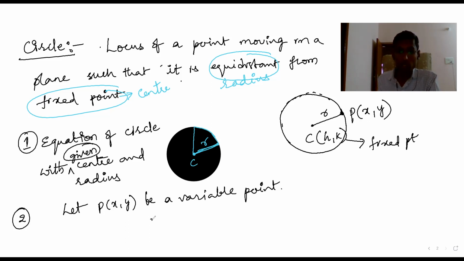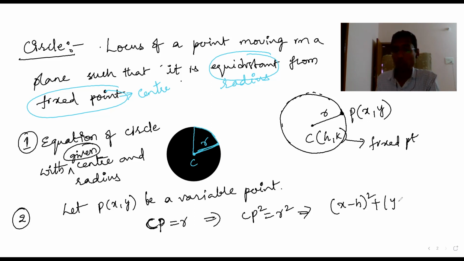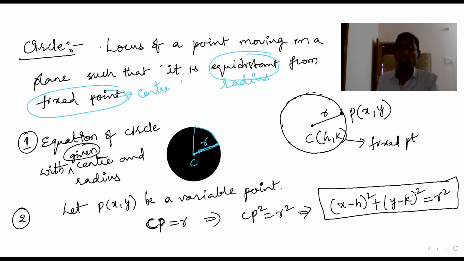Now what we say is CP equal to r. Yes or no? CP is always equal to r. So what is CP? Distance between C and P. So that is CP square equal to r square. What is CP square? Distance between C and P: (x minus h) whole square plus (y minus k) whole square. Square root and square, they get cancelled, equal to r square. This is the equation of the circle, given center and radius.